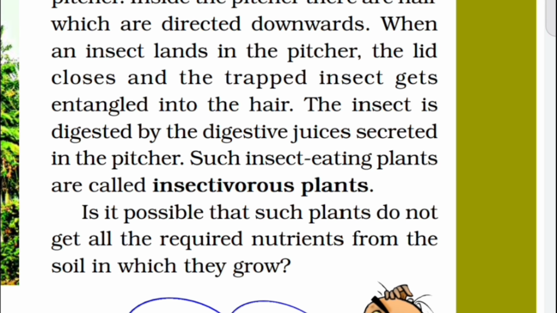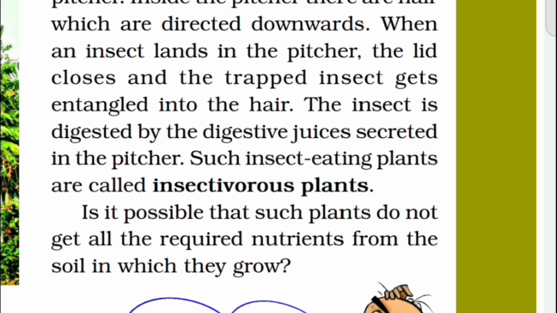When an insect lands in the pitcher, the lid closes and the trapping is done by the hairs. The insect gets entangled in the hairs. Then the lid closes and the insect is digested by the digestive juices secreted in the pitcher. Such insect-eating plants are called insectivorous plants.